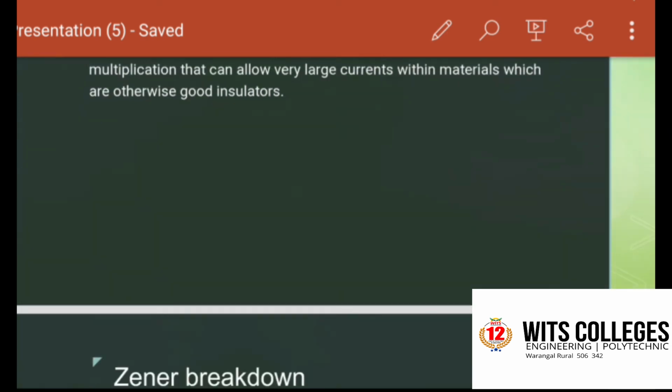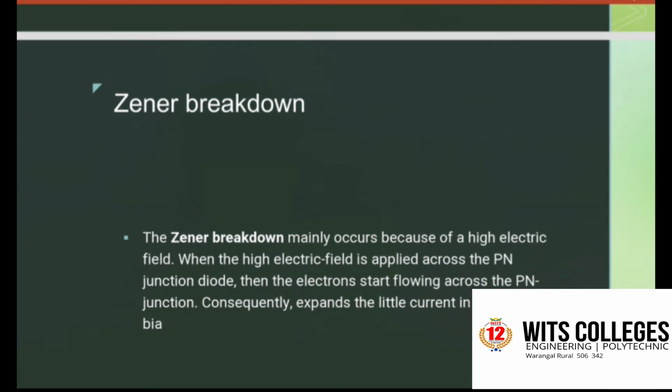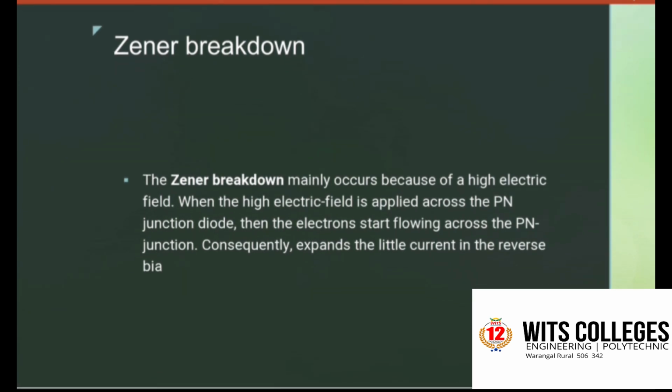Coming to the next, Zener breakdown. Here, when the P type and N type regions are heavily doped, direct breaking of covalent bonds takes place. Because of the strong electric field applied at the junction of the PN junction diode, new electron hole pairs are created. So it increases the reverse current in the reverse biased PN junction diode. The increase in current takes place at a constant value of reverse bias. It is typically about 6 volts for heavily doped diodes.